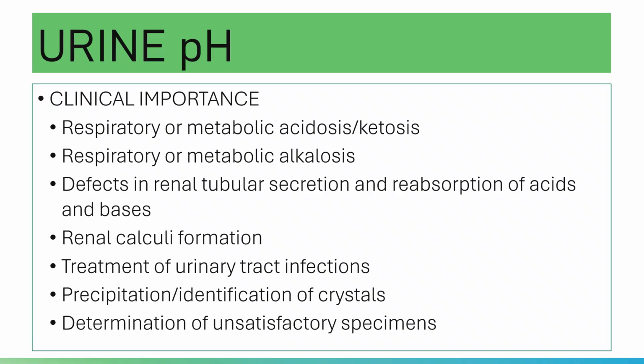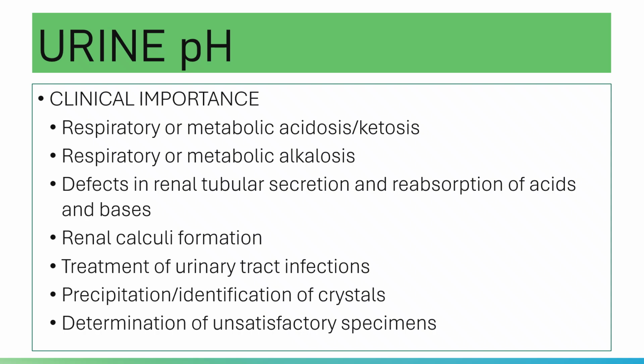Urine pH is also utilized for the determination of an unsatisfactory specimen. If a urine sample is not preserved, changes will occur after 2 hours, and you can reach a pH as high as 9.0, which means an unpreserved urine sample.